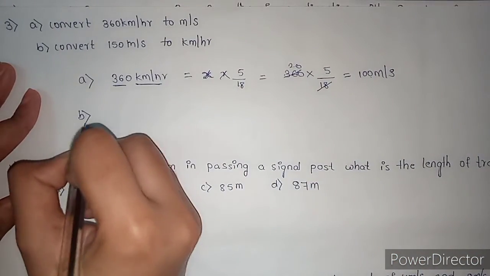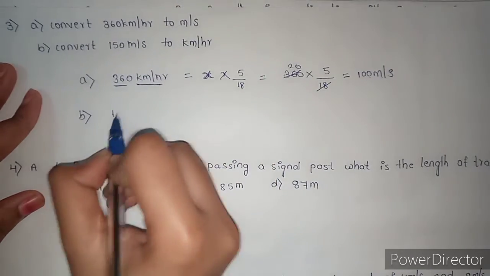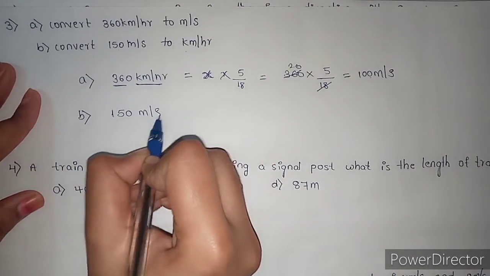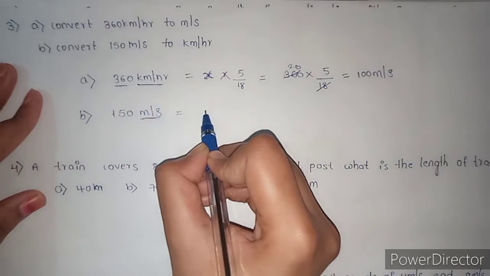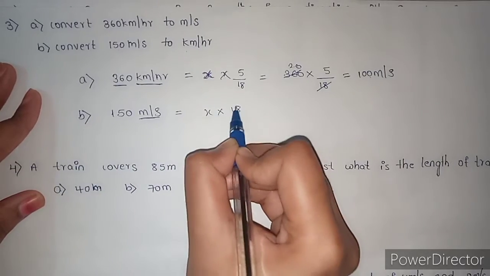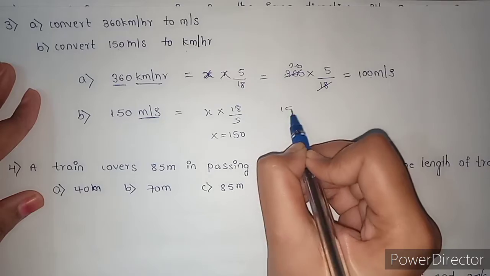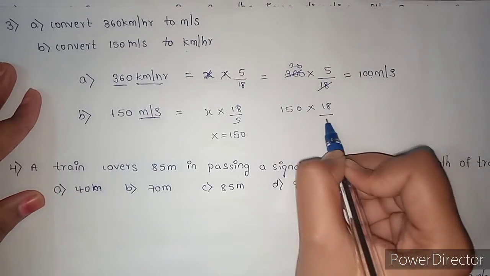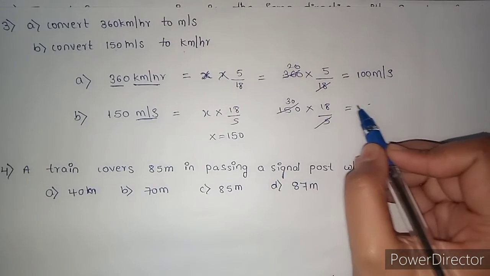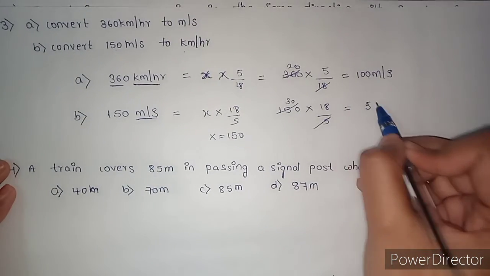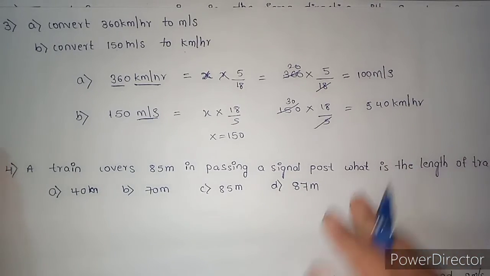Now, second question. Convert 150 meter per second to kilometer per hour. To convert meter per second to kilometer per hour, we have the formula x into 18 by 5. Here x is 150. 150 into 18 by 5. 5 ones are 5, 5 30s are 150. 18 into 30, 540 kilometer per hour.